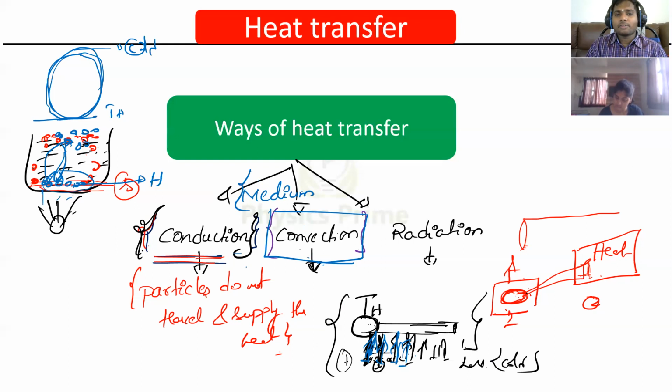In one mode of transfer, there is no transfer of molecules or medium particles, but they vibrate and transfer energy from one particle to another, and that energy will be transferred to the final end point. But in convection, the actual transfer of molecules happens and heat energy is transferred. So for both these modes of transfer, we need a medium to happen.